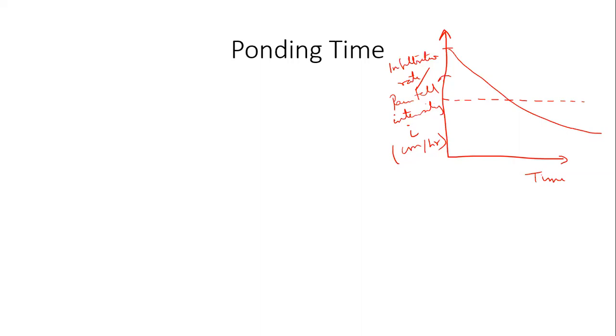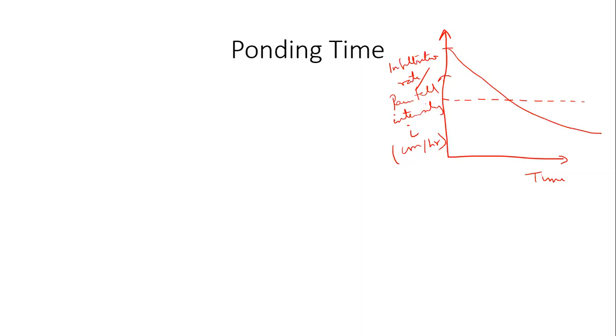Sir, why is it decreasing? Just now we discussed the parameters that influence infiltration. Number one, infiltration depends on suction head and it depends on gravity. At time t equal to 0, the soil has all its voids completely empty.